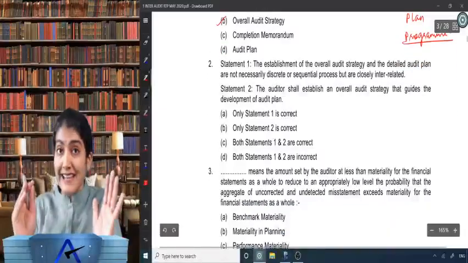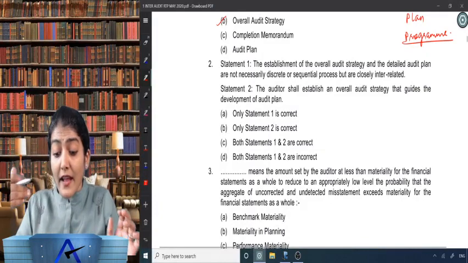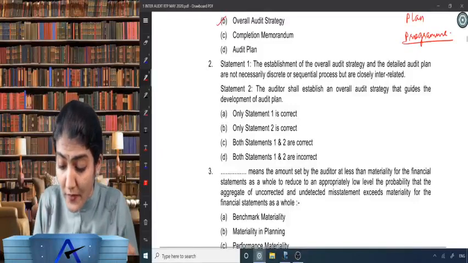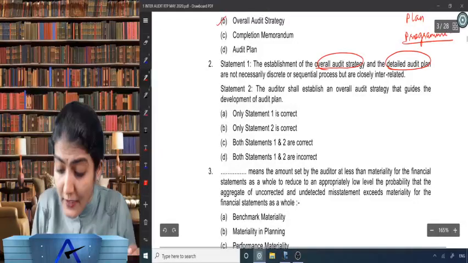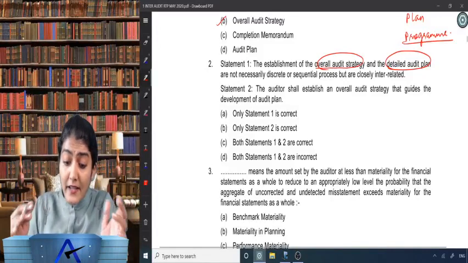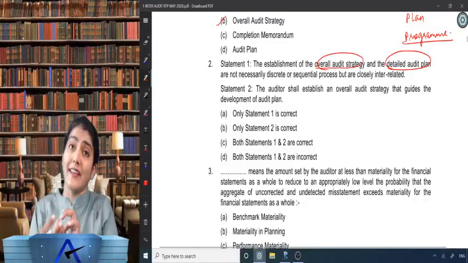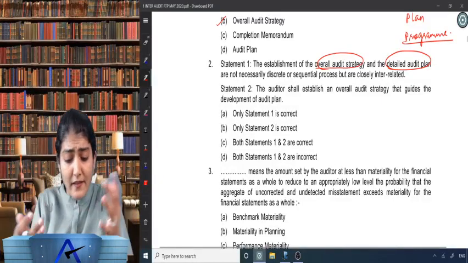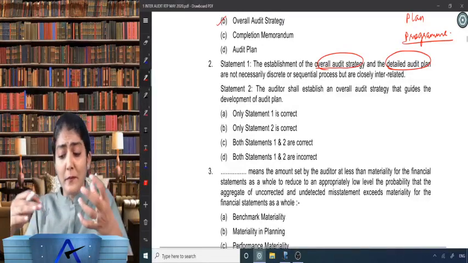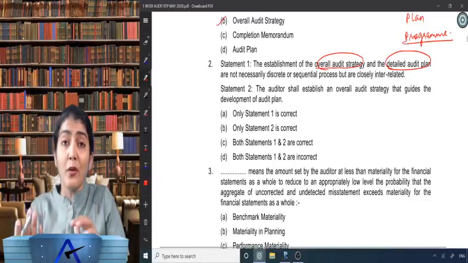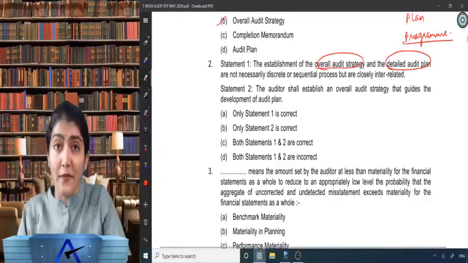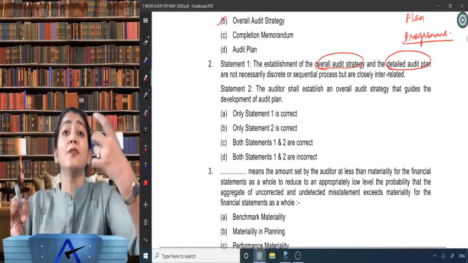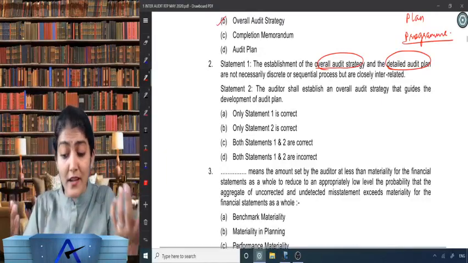I hope all of you are listening to me so far. Wonderful. The establishment of the overall audit strategy and the detailed audit plan, see, wonderful terms used over there, are not necessarily discrete or sequential processes, but are closely interrelated. So it says they are quite interlinked with each other, the audit strategy and the audit plan. And we always study the change in one would lead to a change in the other. You make any change in your strategy, your audit plan needs to be revised. You revise your audit plan, you first need to update your audit strategy. So they are closely interrelated.